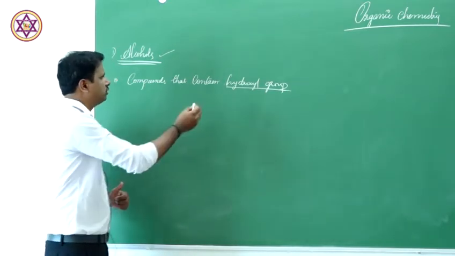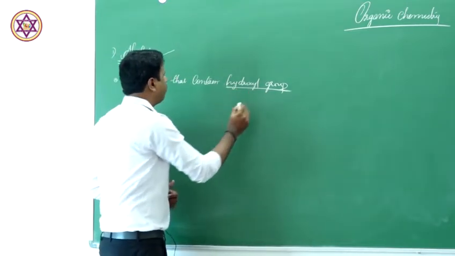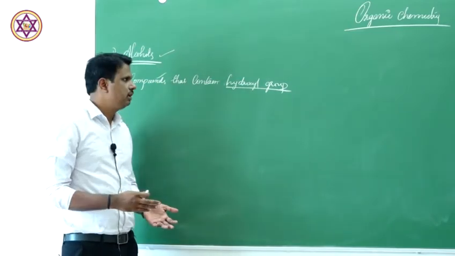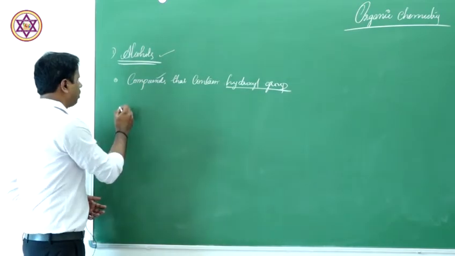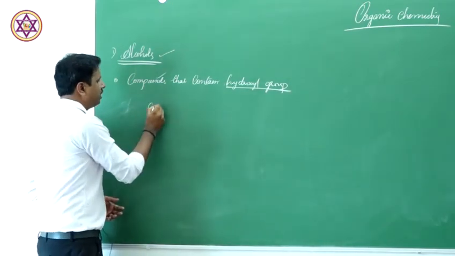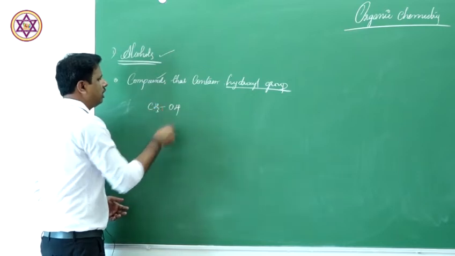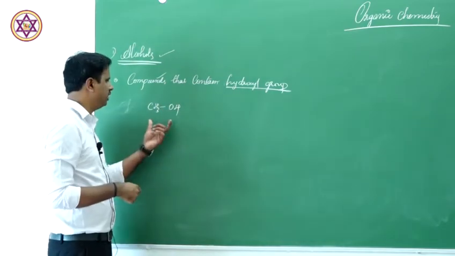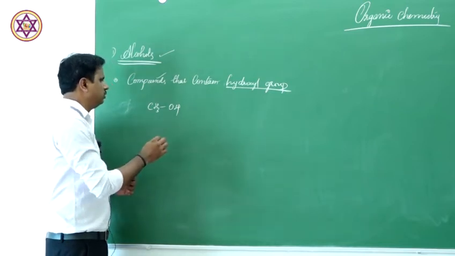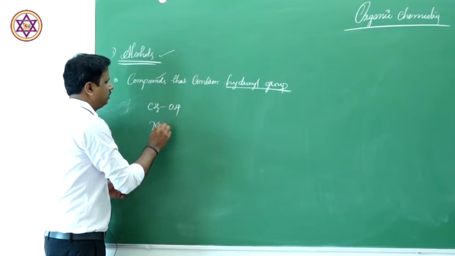The hydroxy or hydroxy derivatives of hydrocarbons are also called alcohols. Now how do we classify these alcohols? I'll just represent it right now. If we take CH3OH, I'll write the example here. This is methyl alcohol.